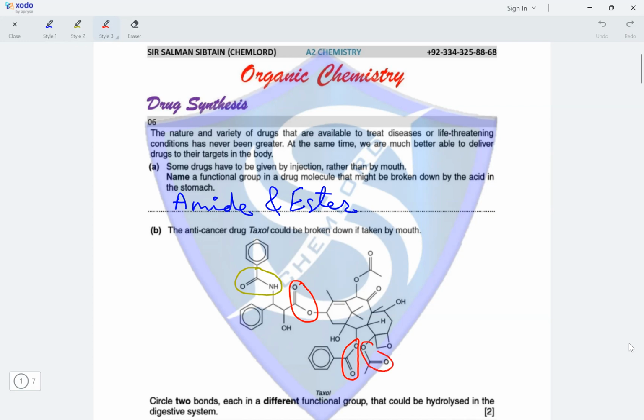So there are three ester bonds present in this molecule, and we have a single amide bond present in the same molecule. So any one of the ester bonds and the amide bond will be a suitable functional group to be circled that can be hydrolyzed by digestive enzymes.